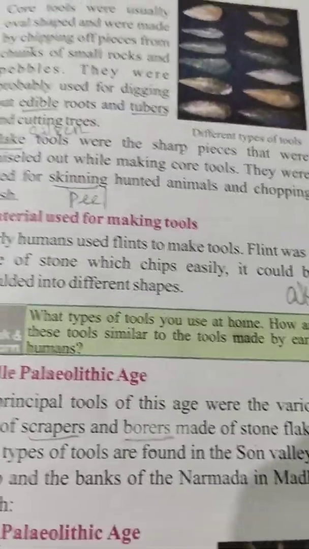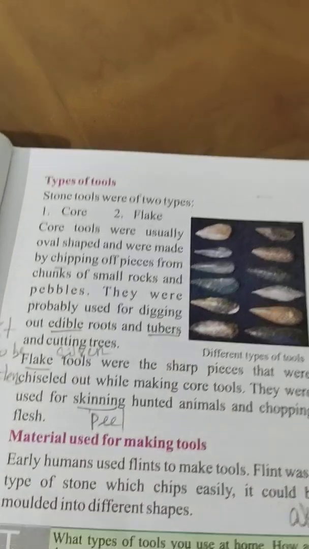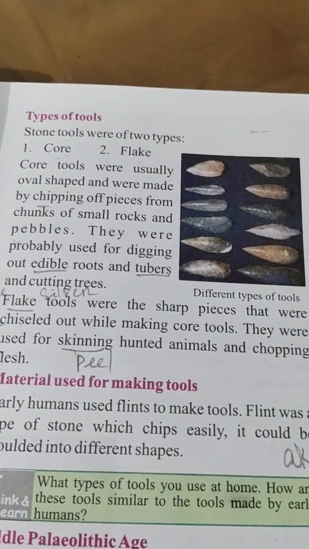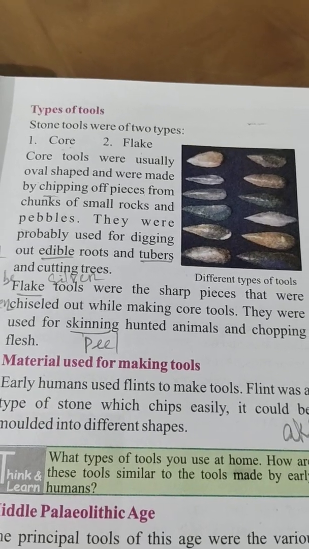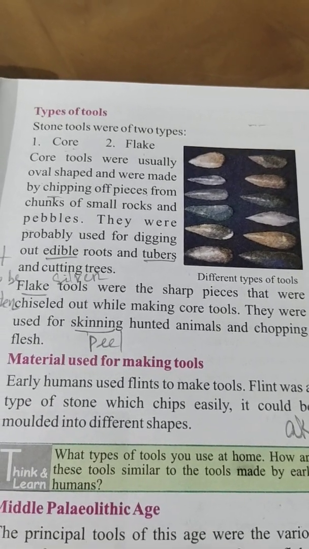Children, now we are on page number 21. Types of tools. Stone tools were of two types. One is core, another one is flake.